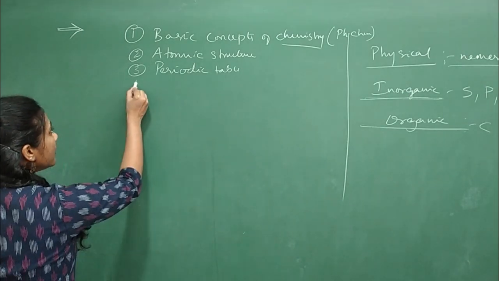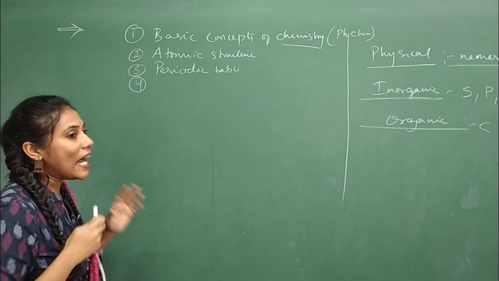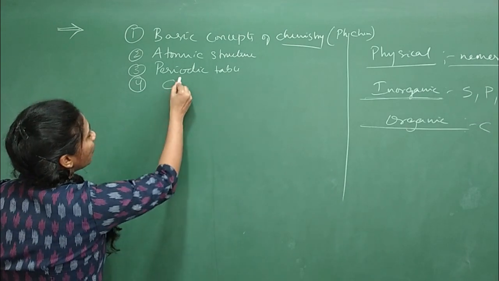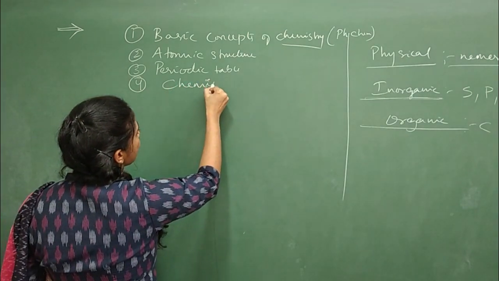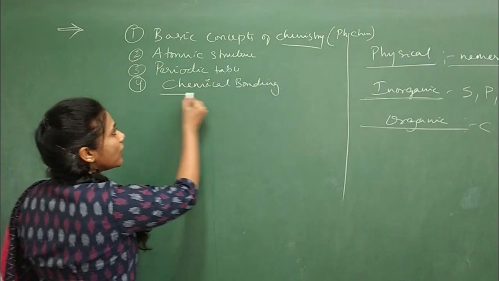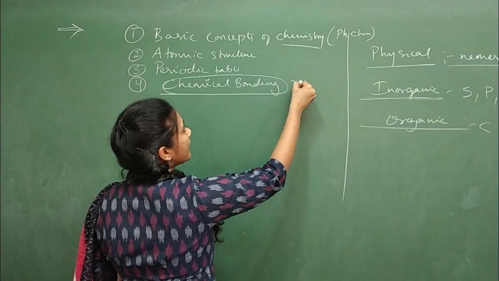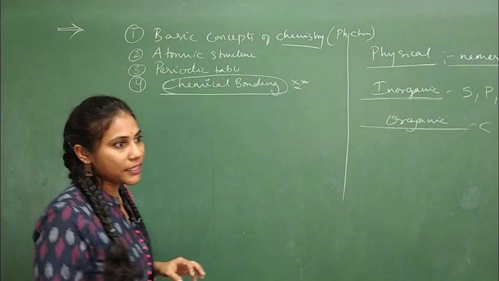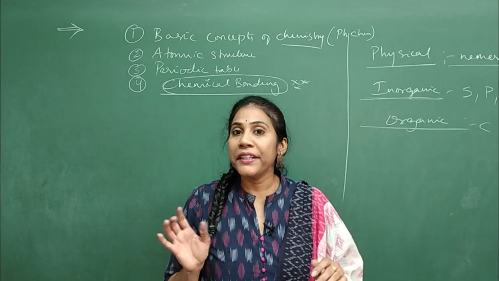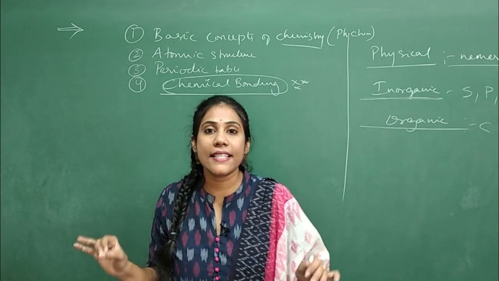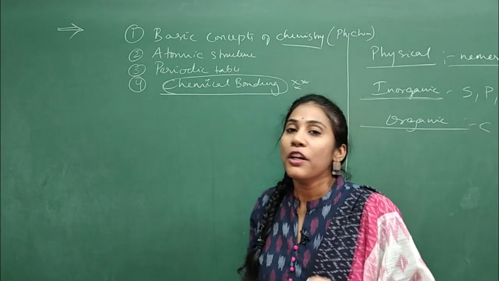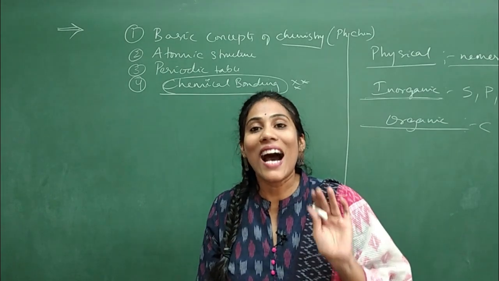Clear? And the fourth chapter, very important, and I usually call this chapter the heart of chemistry. The chapter is chemical bonding. Really a basic chapter, chemical bonding. And from the competitive point of view also, this particular chapter is very important. If you take NEET or JEE, 3 to 4 questions will definitely come from the chemical bonding chapter, and the entire basics that are necessary to understand chemistry are what you study in the chemical bonding chapter. So I usually call chemical bonding the heart of chemistry.